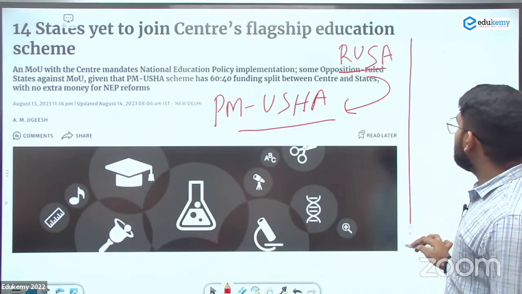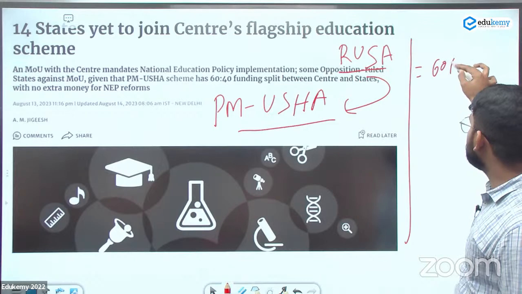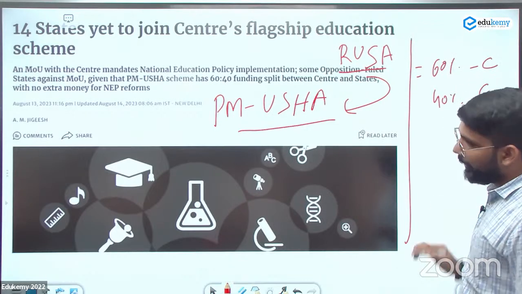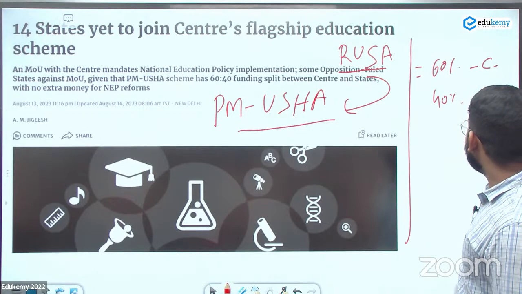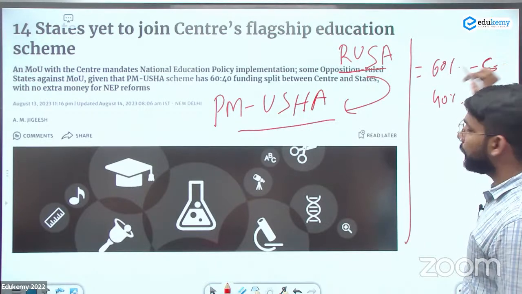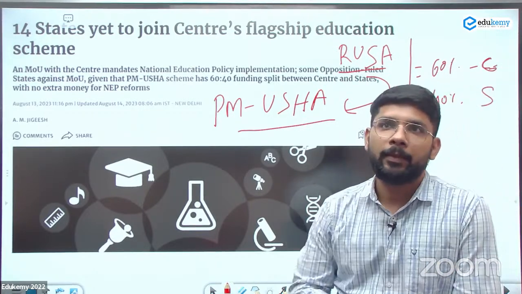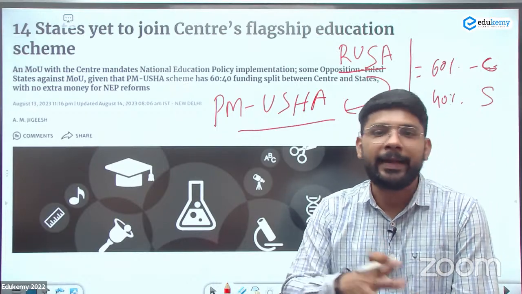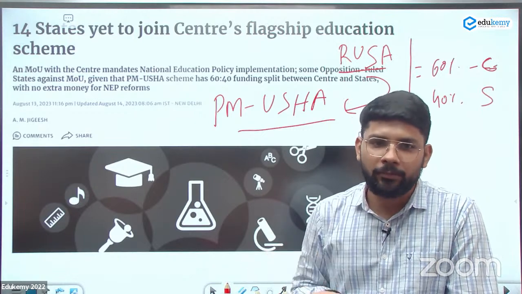And in this Abhiyan, there is a funding pattern like 60% is given by the central government, 40% is given by the state government, and it is a centrally sponsored scheme. The 60-40 ratio they are dividing. And in the case of the northeastern states, this is 90-10, which generally happens in all schemes.